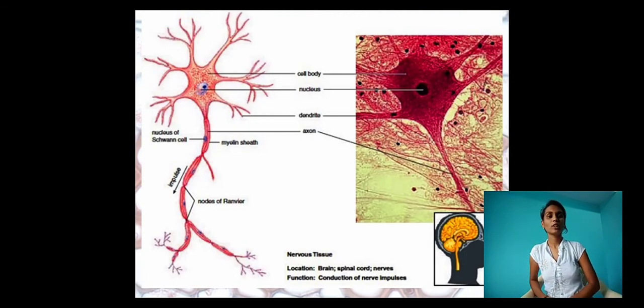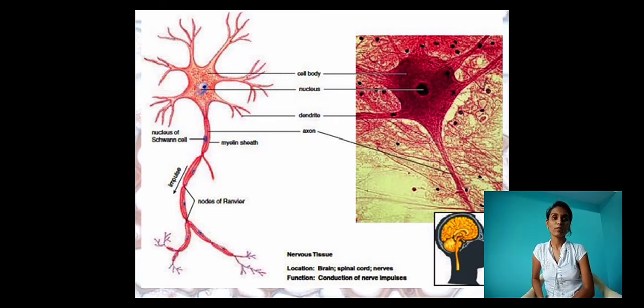See, this is the structure of a neuron. A neuron consists of a cell body with a nucleus. This is the nucleus present in the cell body, along with cytoplasm, from which long hair-like parts arise.